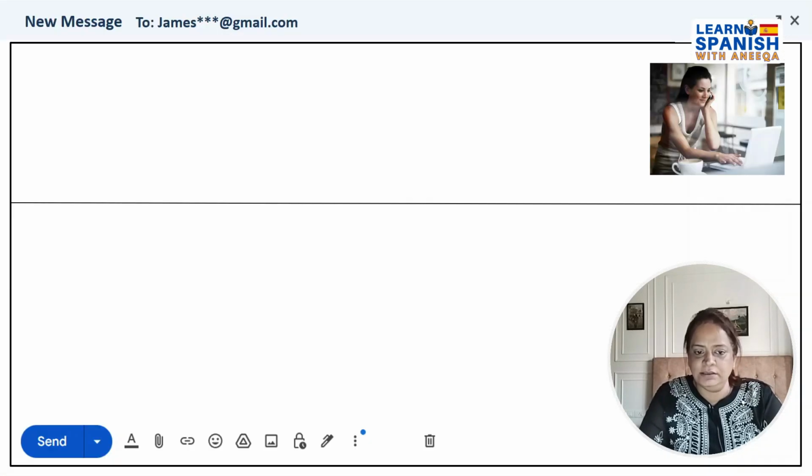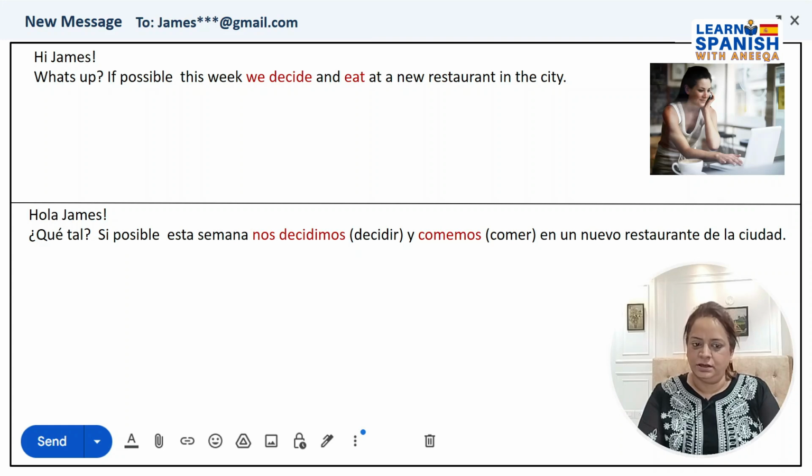So let us see how a few AR, ER and IR verbs can be used for writing an email in the present tense with their conjugations as per the subject pronouns. Hi James, what's up? If possible, this week we decide and eat at a new restaurant in the city. Hola, James, ¿qué tal? Si es posible, esta semana nos decidimos y comemos en un nuevo restaurante de la ciudad.